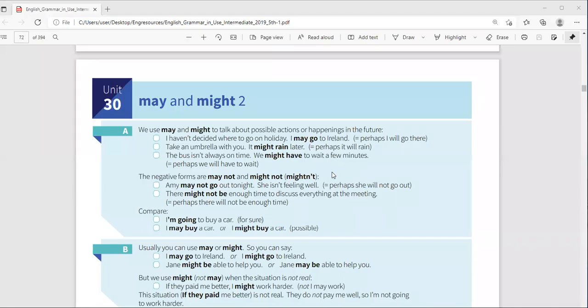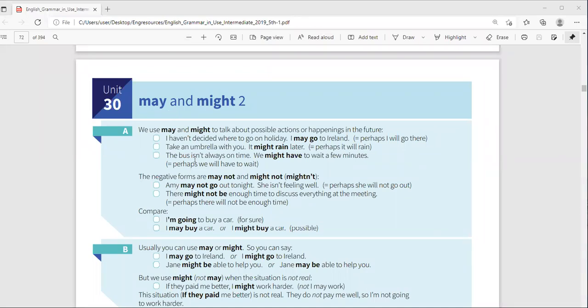So for the sake of those who have just joined, I was just going through what we learned in the morning about may and might. I said that may and might are actually the same thing. They are two words that are normally used to show possibilities only, that something is possible. But of course, you're not sure about that thing. I may go there tomorrow, or I might go there tomorrow. You see, it's possible, but I'm not sure.